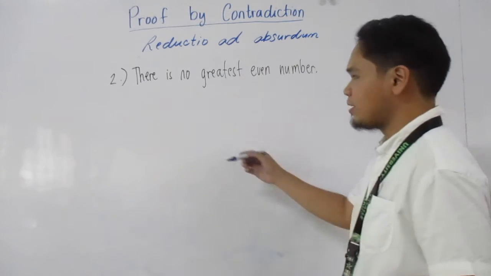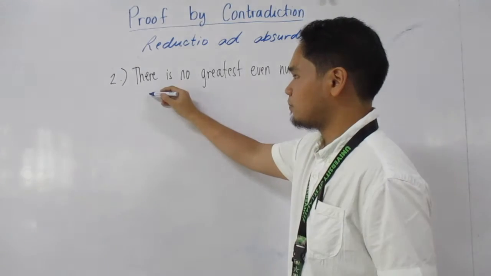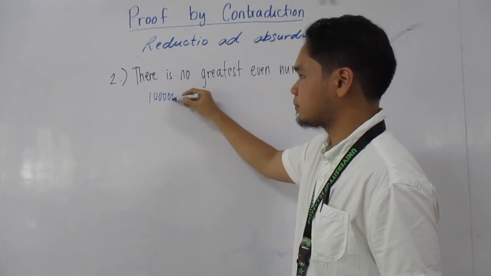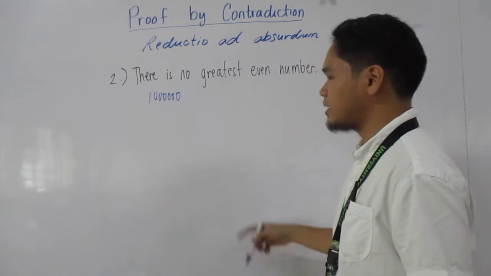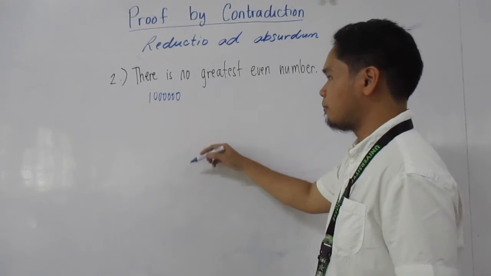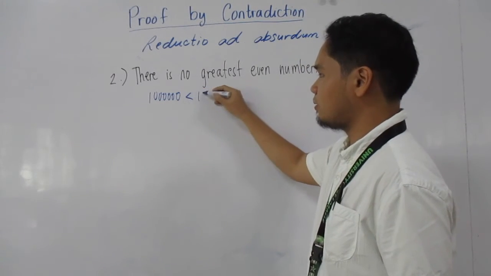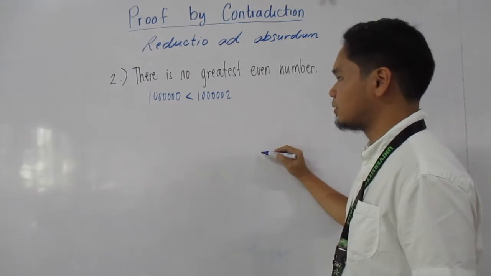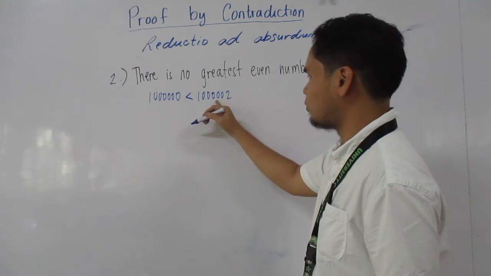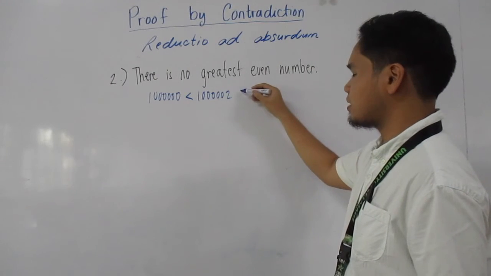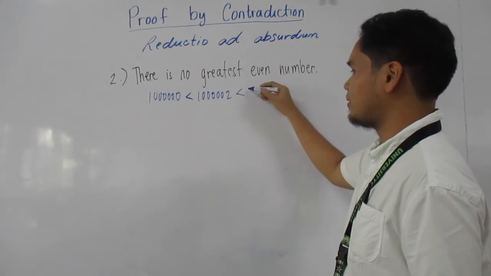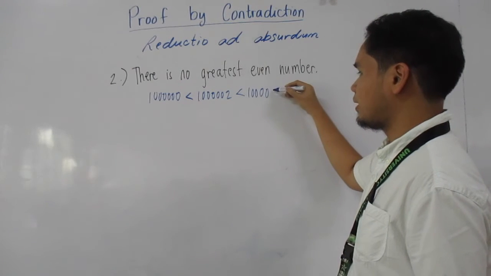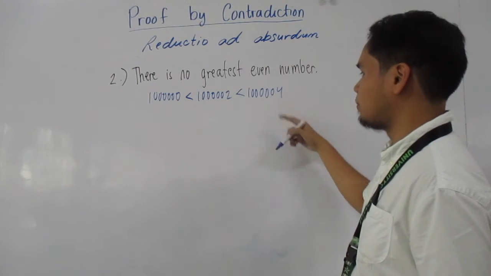Say we have 1 billion, that's even, and that's a big number. But this is less than 1 million and 2, which is even less than 1 million and 4.